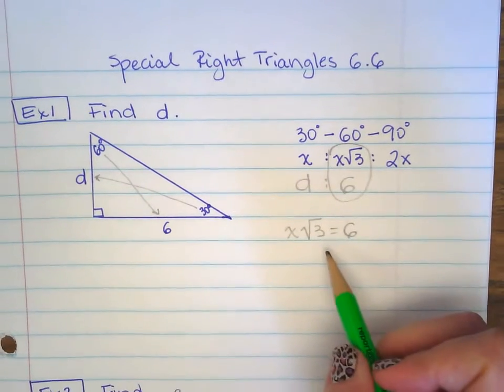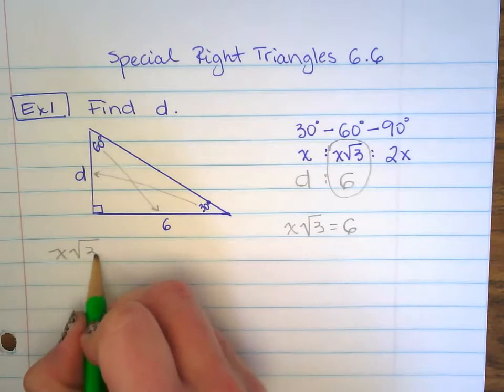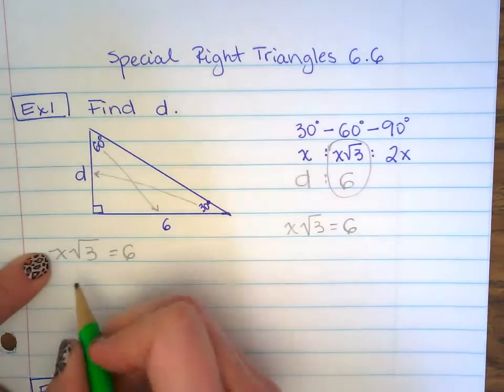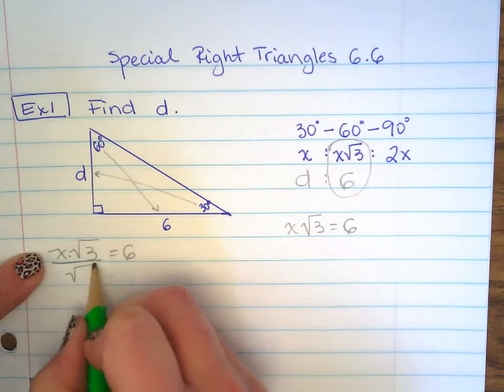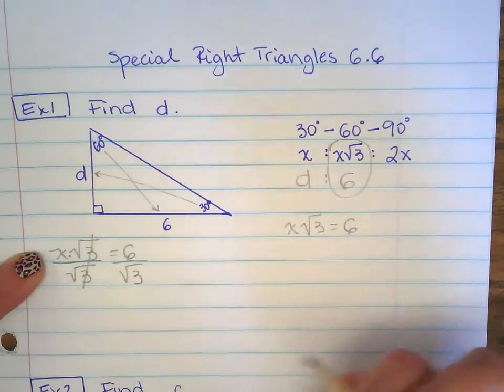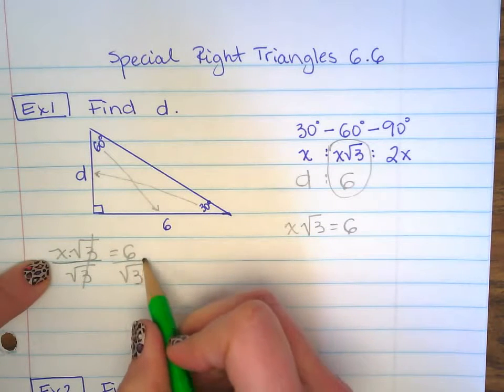How are we going to solve this? So we got x square root of 3 equals 6. So for us to isolate x, it's multiplying the square root of 3, so we need to divide both sides by square root of 3. These two go bye-bye or simplify, equals 1. And then you get that x equals 6 over square root of 3.